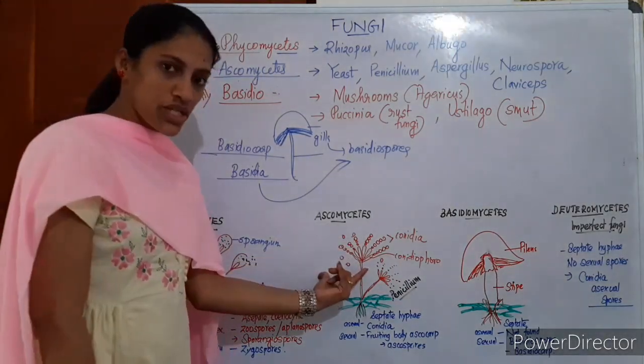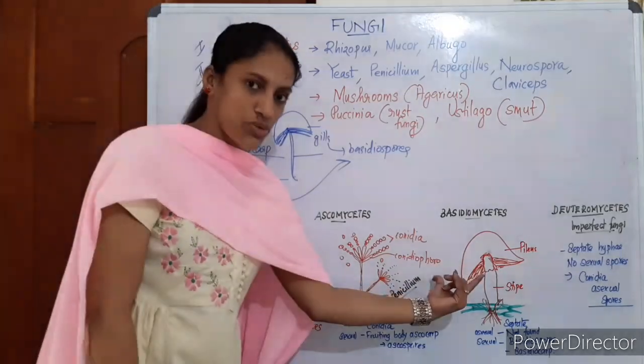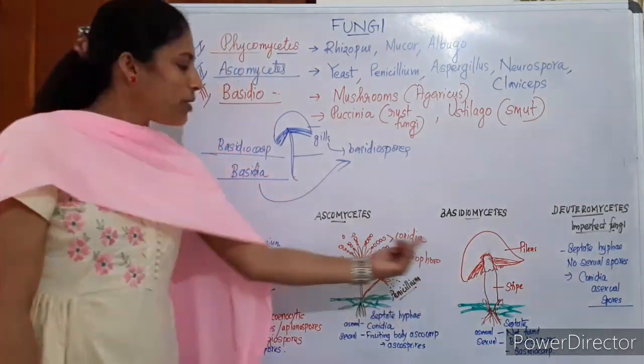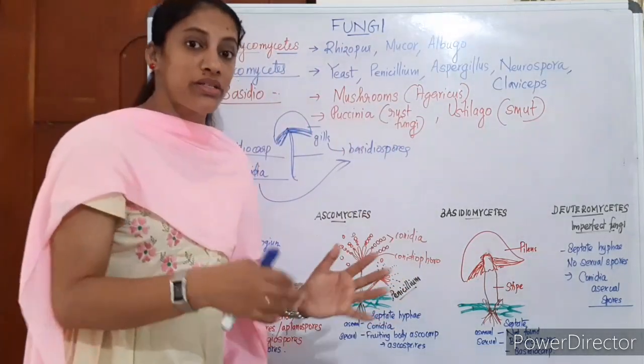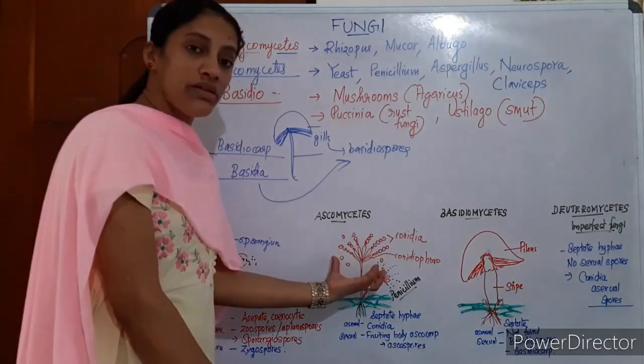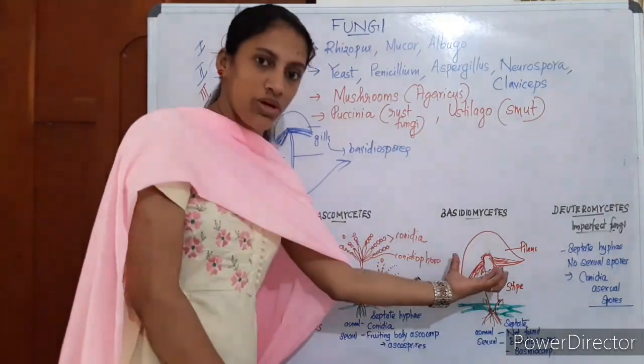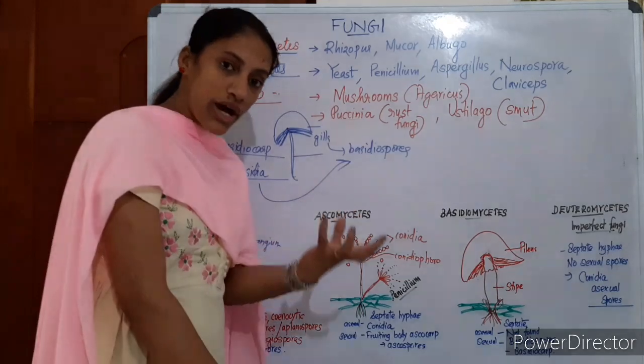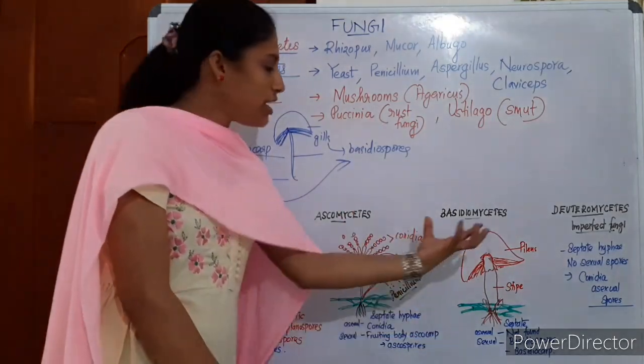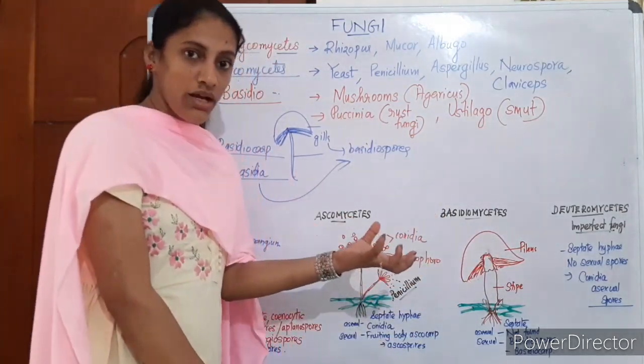Here also sexual and asexual spores. This one does not have asexual spores, only sexual spores. Both of these have a sexual reproductive fruiting body. Its name here is ascocarp, here it is basidiocarp. Ascocarp contains a number of asci. This contains a number of basidia.